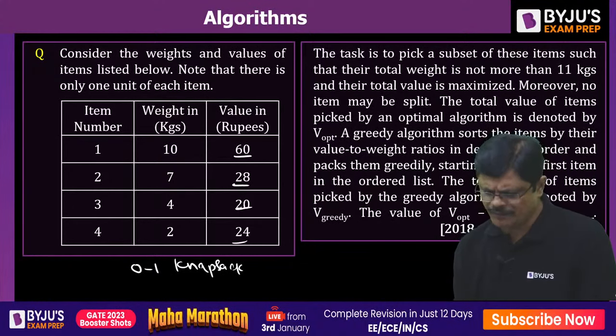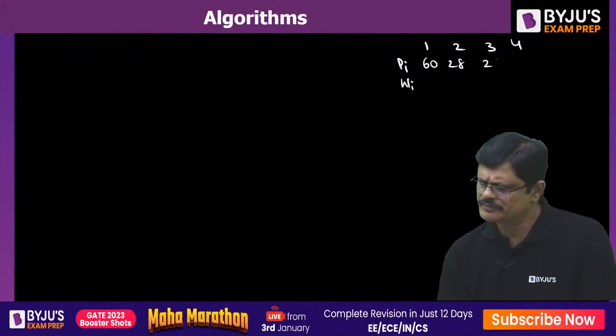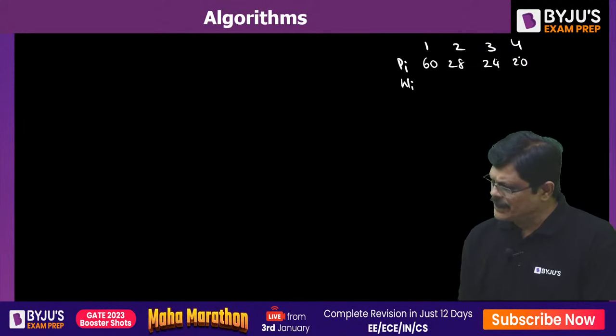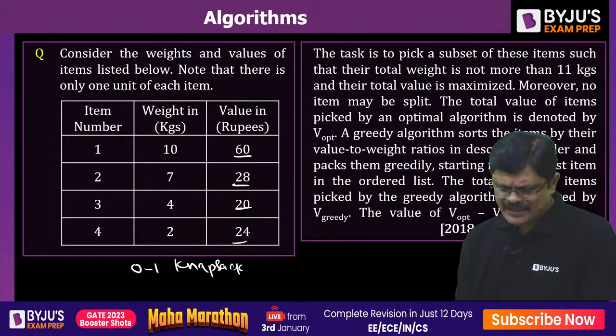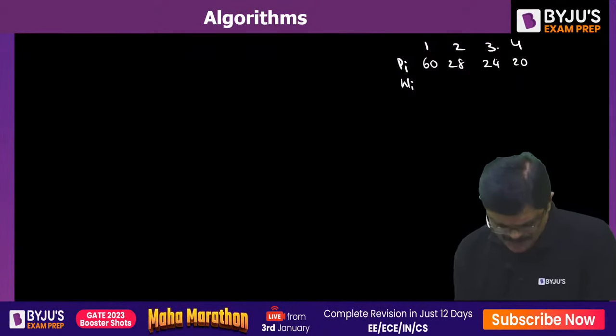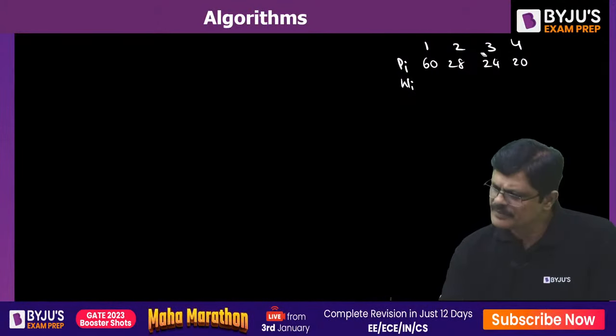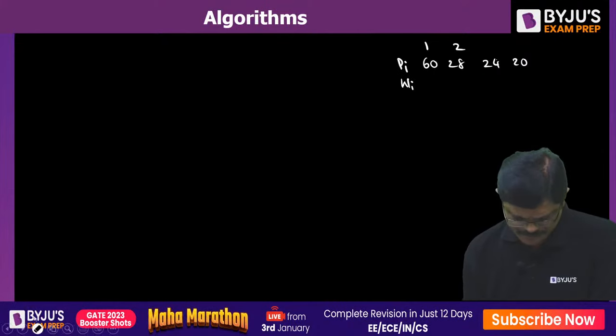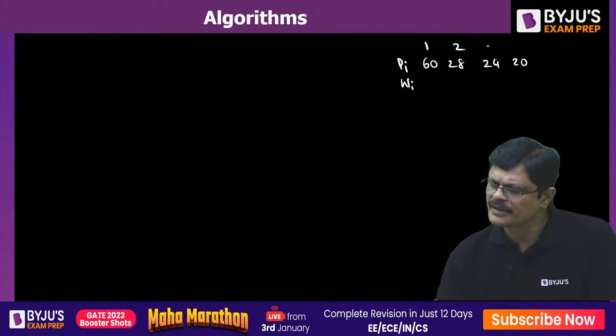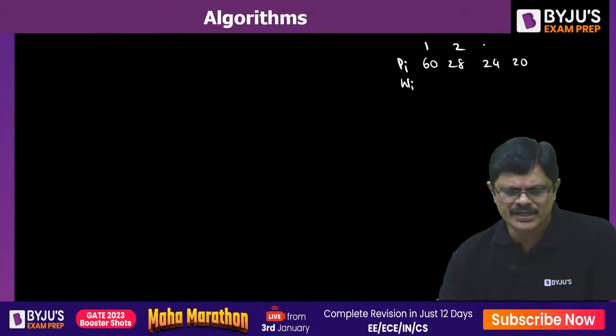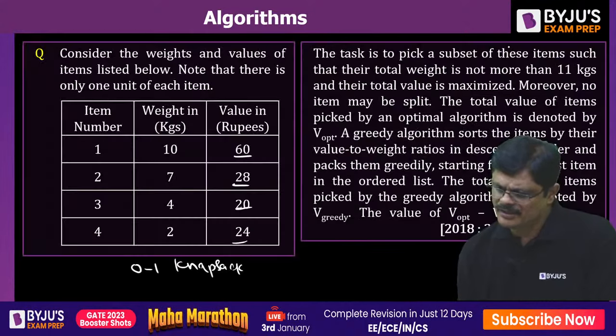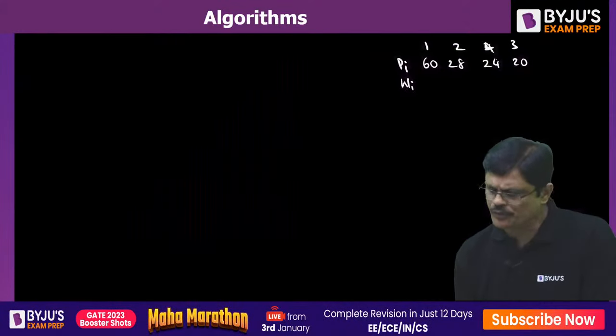Okay, I can do 24 and 20. Then we can go for the next one, the last one that is there. So there is a small twist here. 60, 28. Next one is, what is the next one, sir? Yeah, this is 4 and this is 3. Now what about this 10, 7, 4, 2?